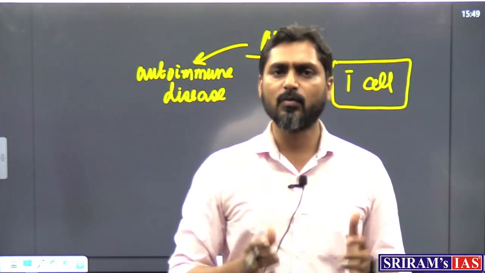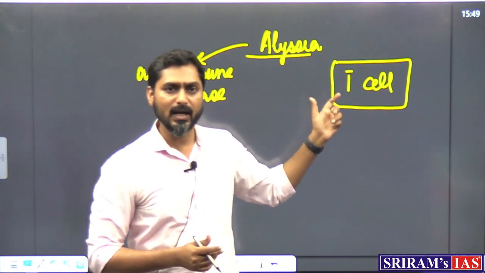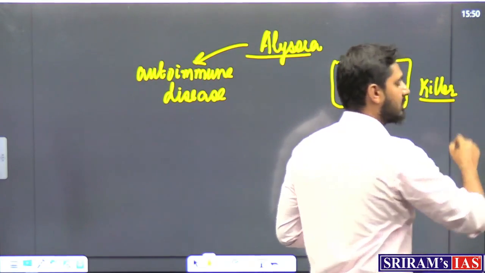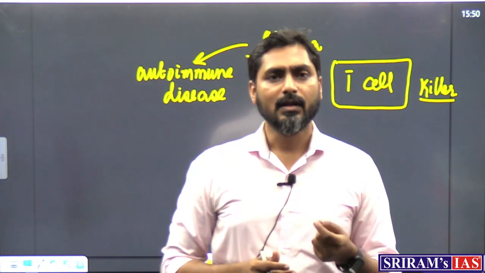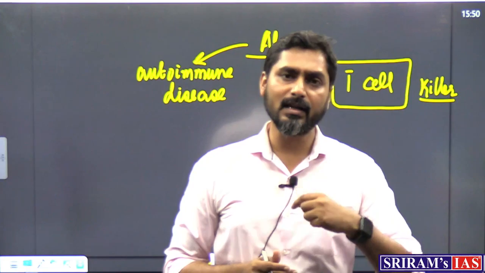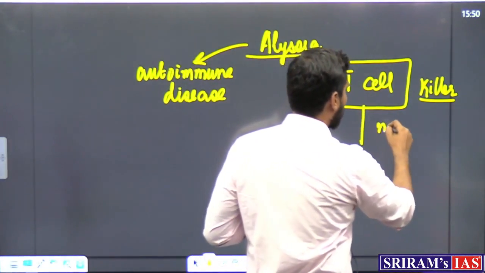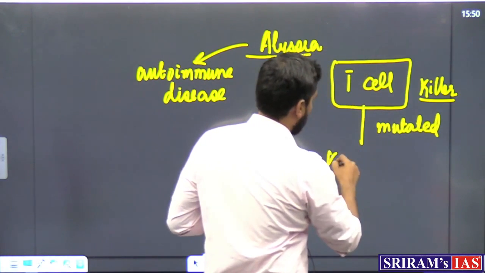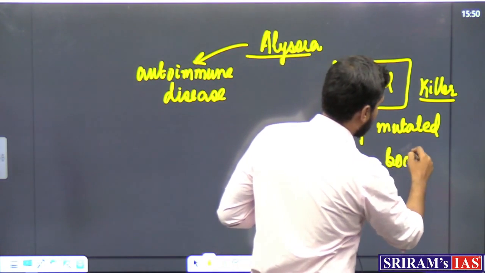One of the types of WBCs is your T cells. These T cells are known as killer cells. These T cells kill the pathogens. So these are your defense system's killer cells. What is happening in her is that her T cells are killing her body's healthy cells. Her T cells have somehow got mutated and are killing her body's healthy cells.